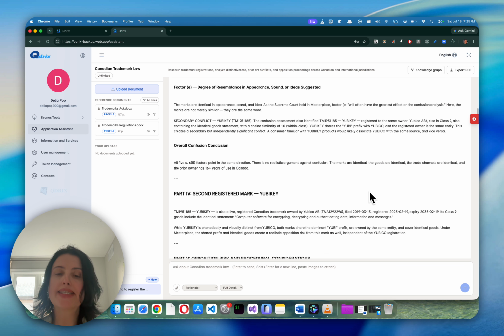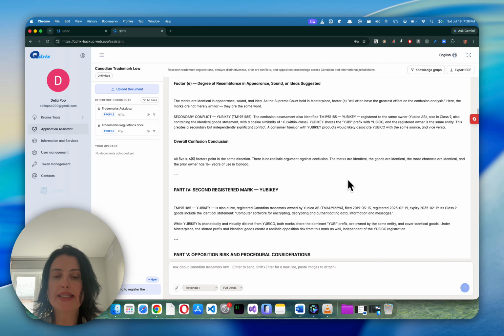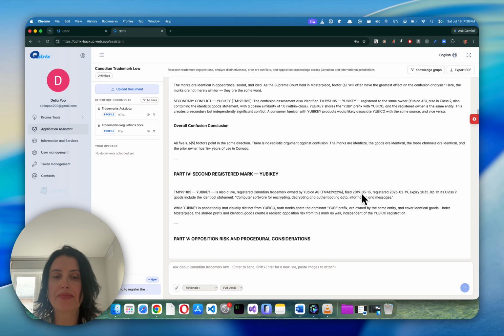We do have a second registered mark, YubiKey. This is registered by the same company, Ubico AB. And although this mark is phonetically and visually distinct from Ubico, both marks share the dominant UB prefix, and they are owned by the same entity and cover identical goods.